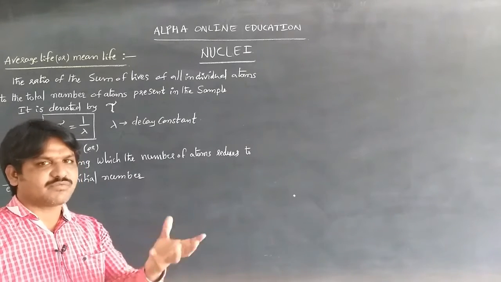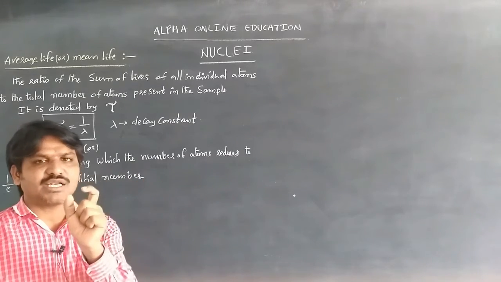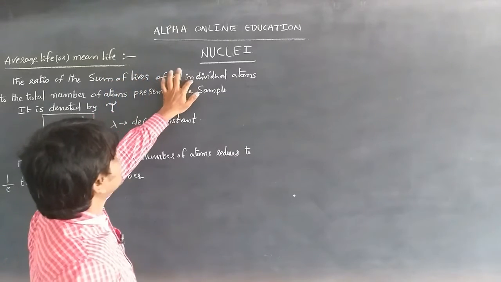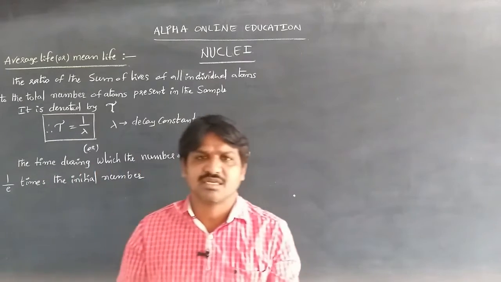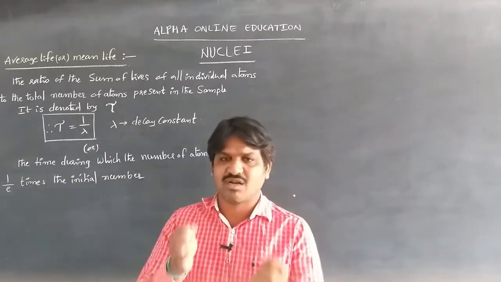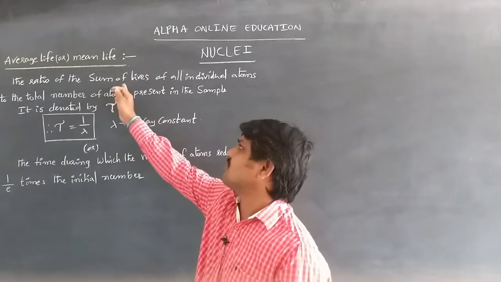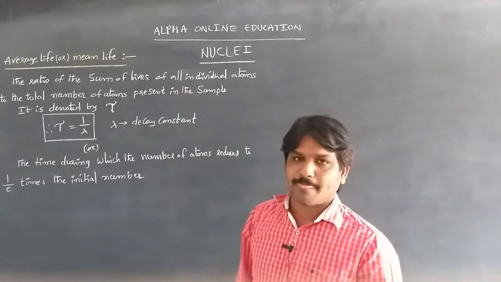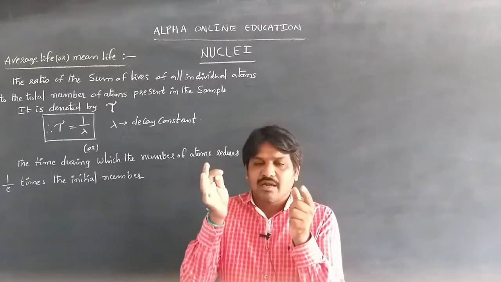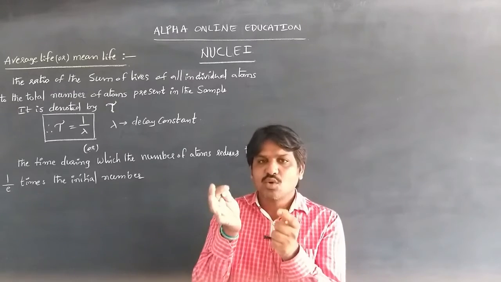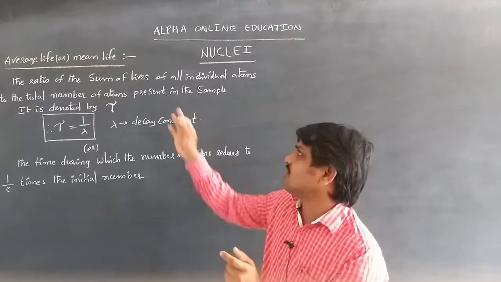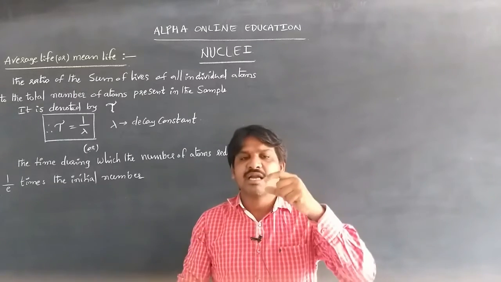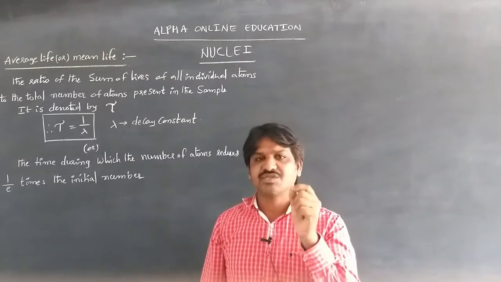Simply, the average value of a group of values is the sum of the individual values divided by the total number of values. In the same way, the ratio of the sum of the lives of all the individual atoms to the total number of atoms present in the sample, that is, the number of atoms present in the radioactive substance before disintegration, can be called the average life.